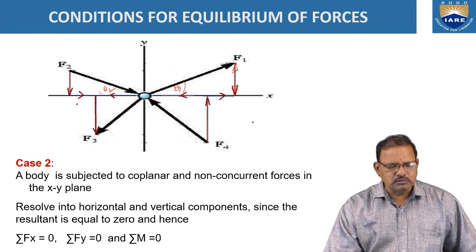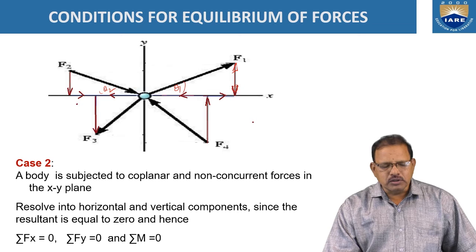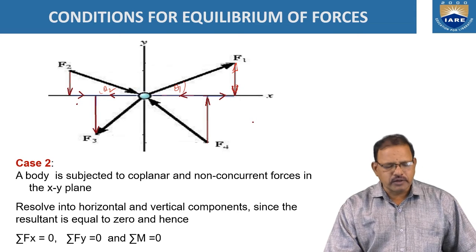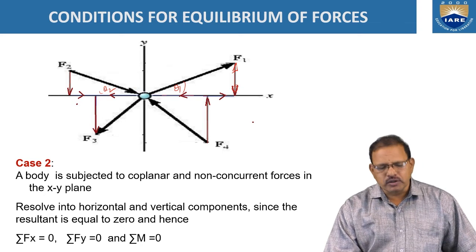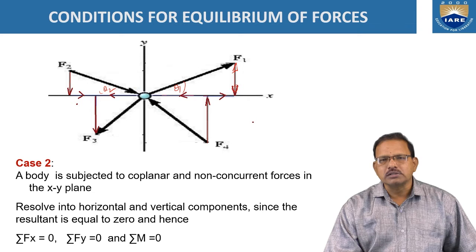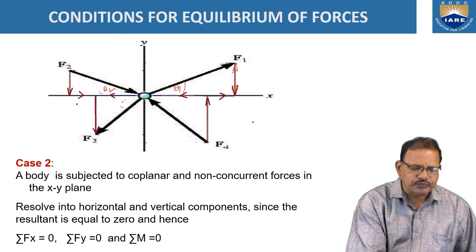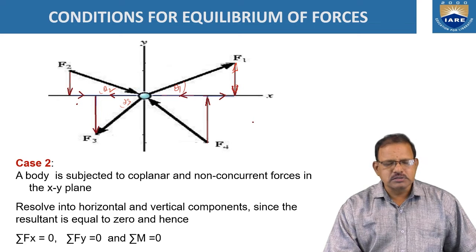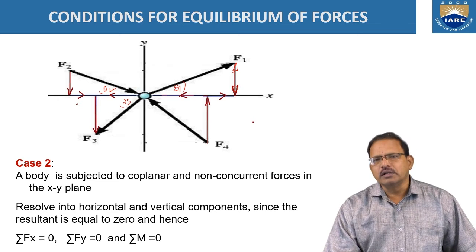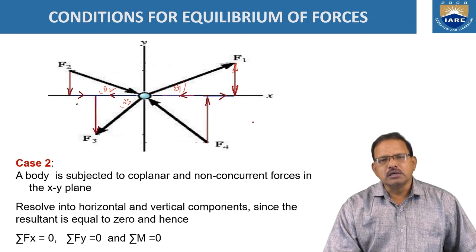Similarly, F3 is there now. Resolve the two components along the x direction and y direction. The x component is acting along the left hand side and it is treated as negative. That is equal to F3 cos theta 3 now. Similarly, the vertical component, F3 sin theta 3, is acting in the downward direction, so it is also treated as negative now.